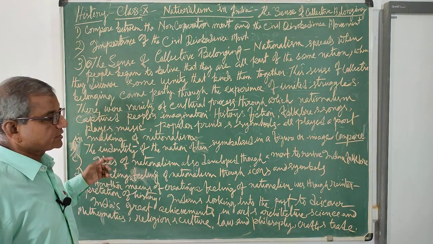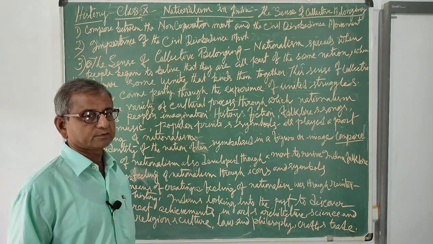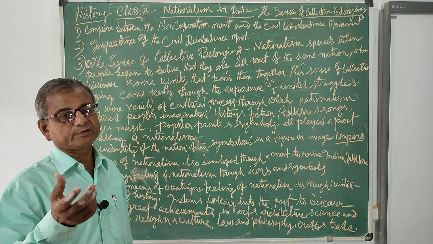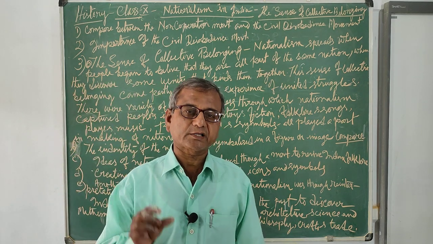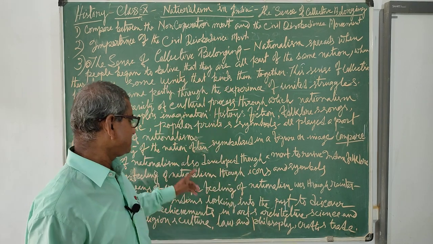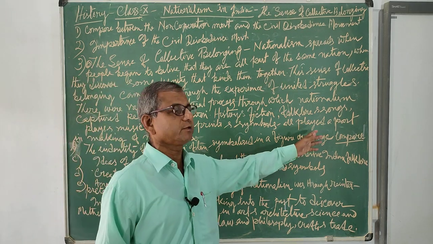Now, I have already discussed the identity of the nation through an allegory. An allegory is the expression of an idea through a symbol or a person. Similarly, the identity of the Indian nation was symbolized in a figure or image.